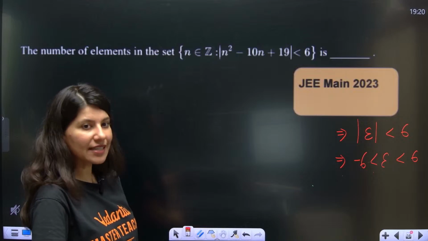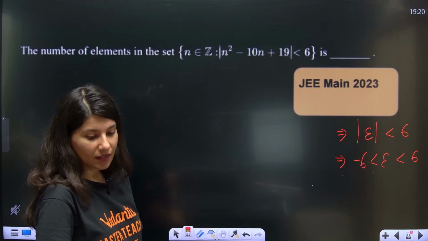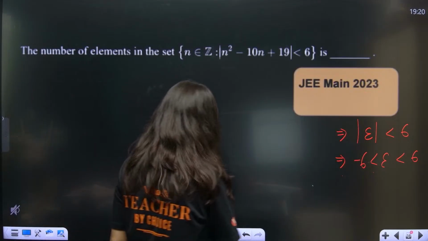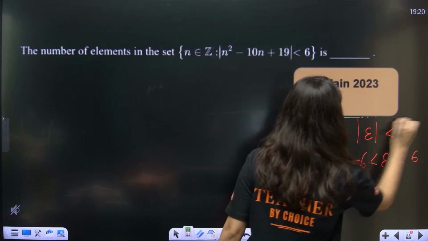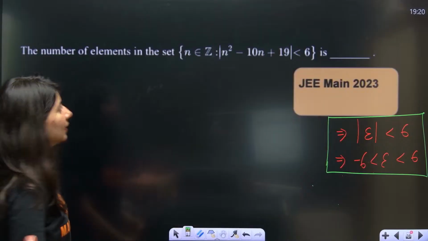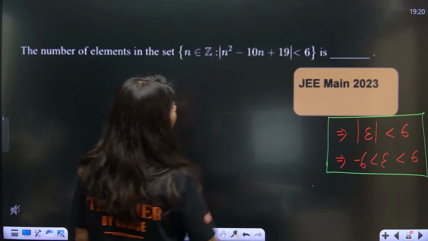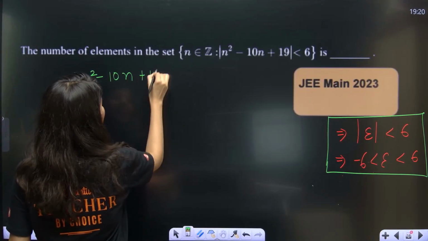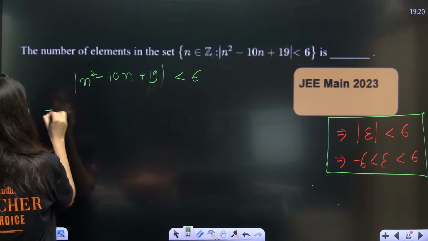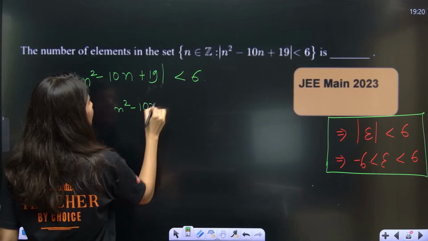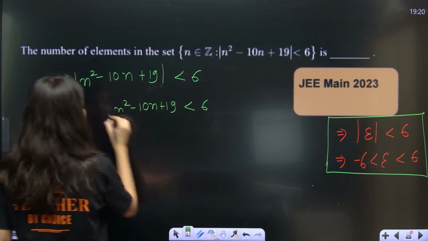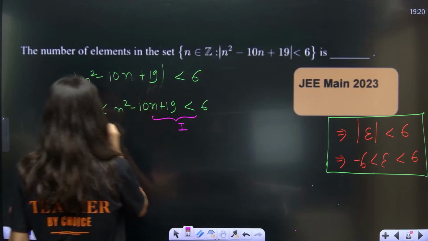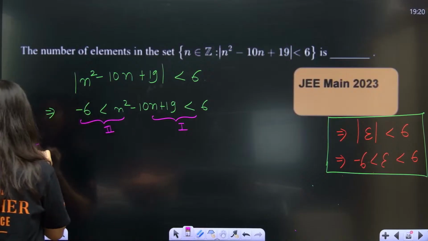After sets, we are going to take trigonometry. So this is the concept we are going to use in today's question. Everybody onboarded with me? Now the number of elements in this set is what they are looking for. So mod of n square minus 10n plus 19 less than 6 implies n square minus 10n plus 19 is less than 6 but greater than minus 6. So there are two inequalities clearly. Let's start with inequality number 1.